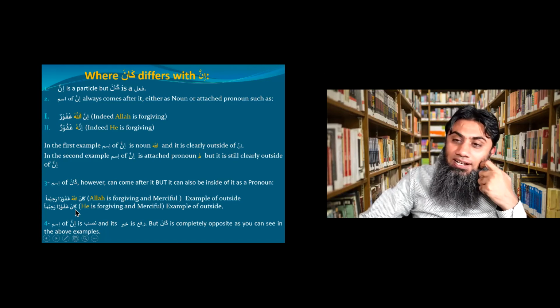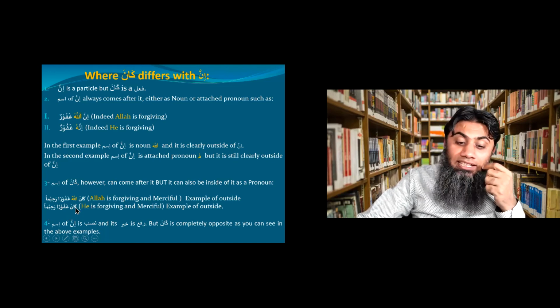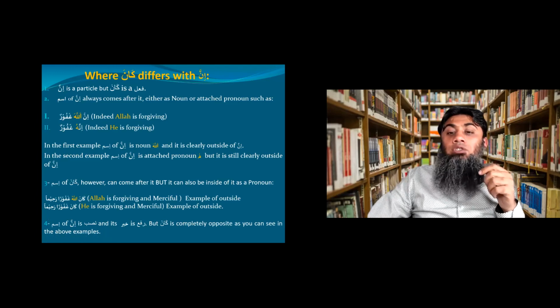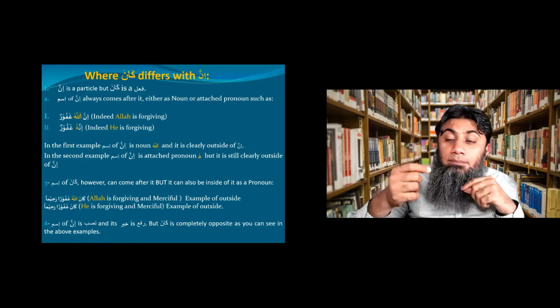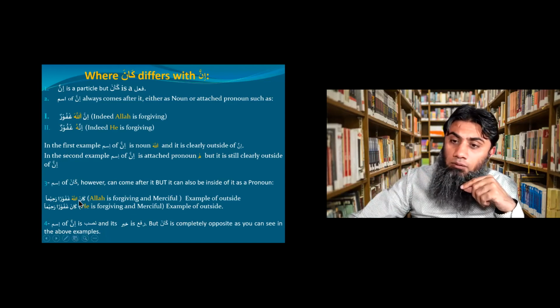Okay. Now kana and then ghafuran rahiman. There's no ism of kana given outside. So now the built-in he will be serving as the ism of kana. So in a nutshell, ism of kana can be outside, as in this example, Allahu, or it can be a built-in pronoun as he in this case.